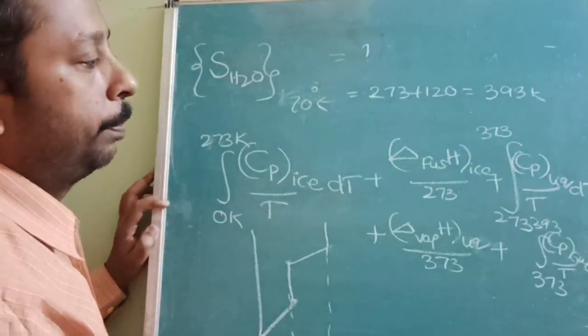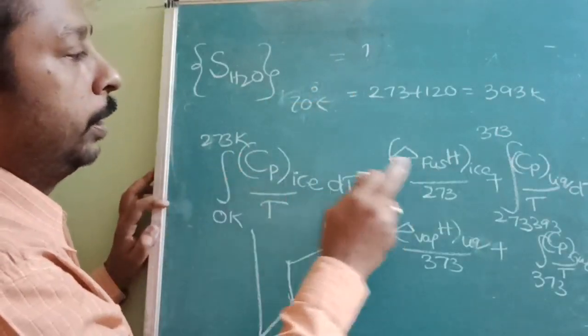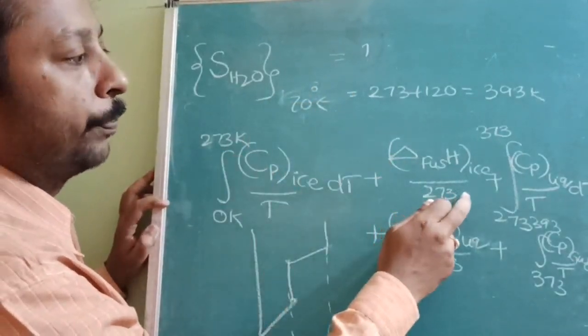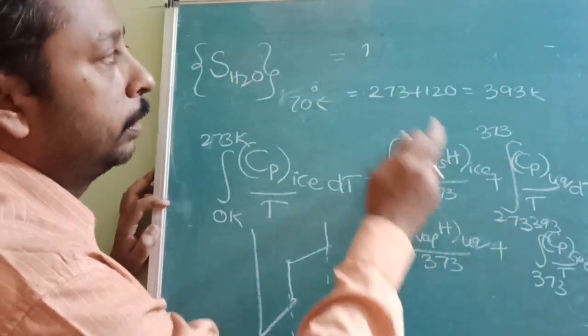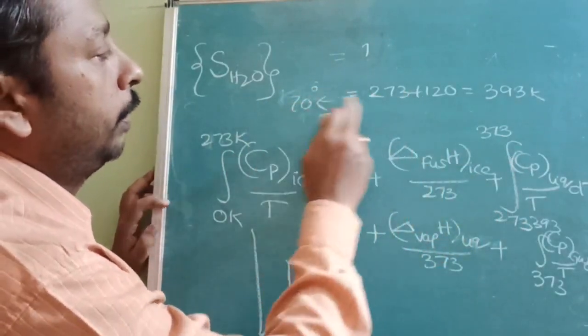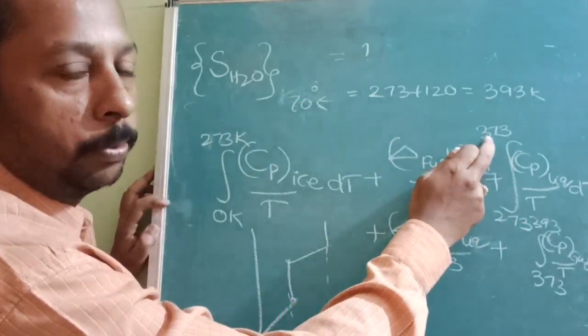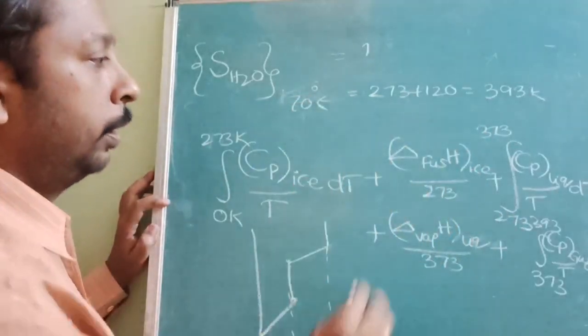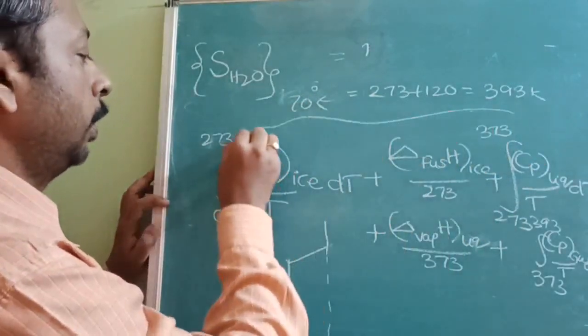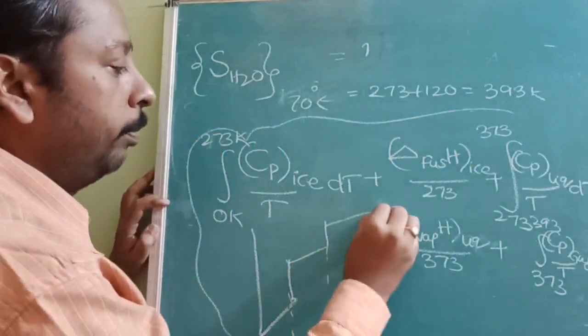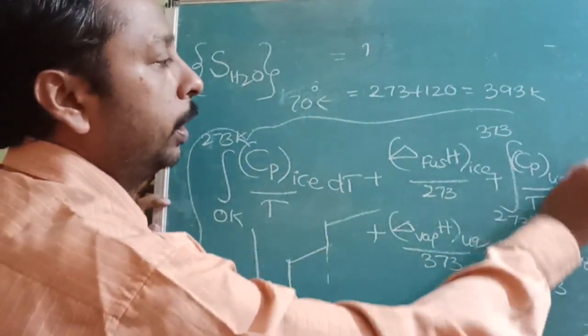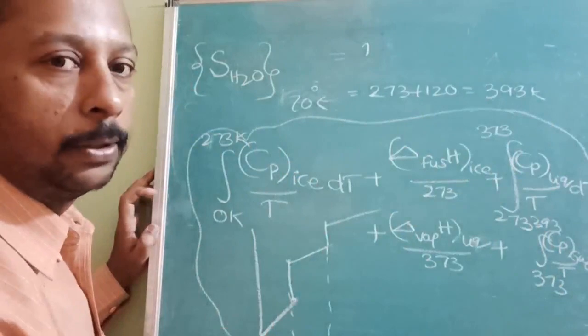Then where will you stop? From 0 up to here it is okay, and here it will be 273 to 273 plus 70. Whatever the value, up to here only you will find. This is the maximum formula you will require. Beyond this you are not required, but you may require a part of it.